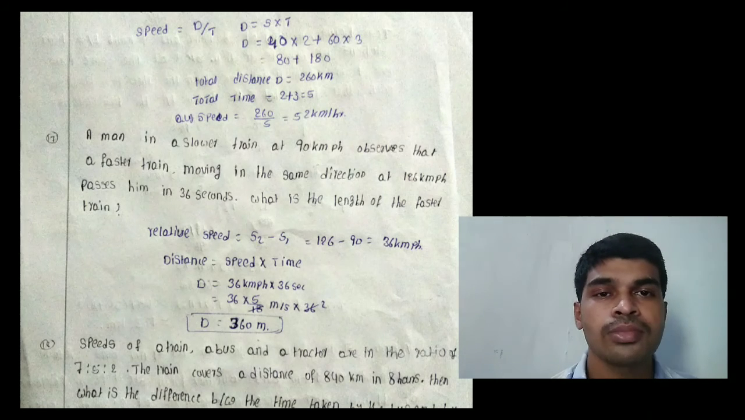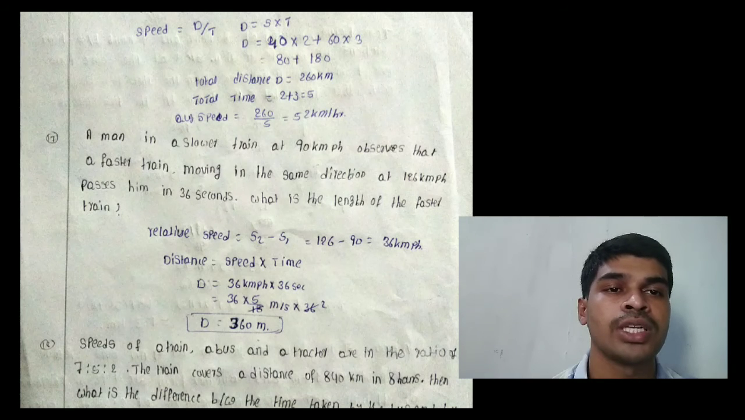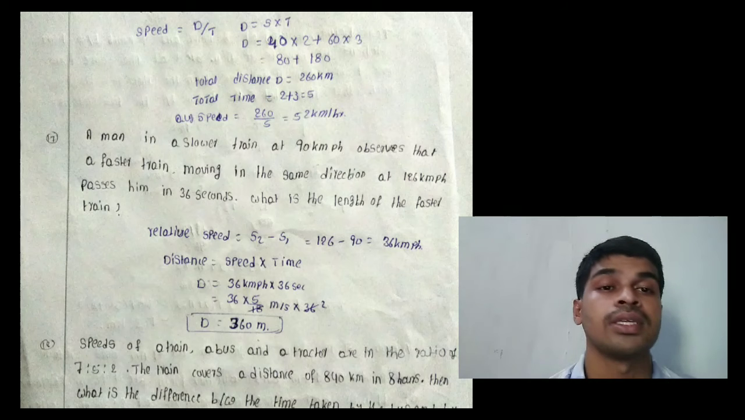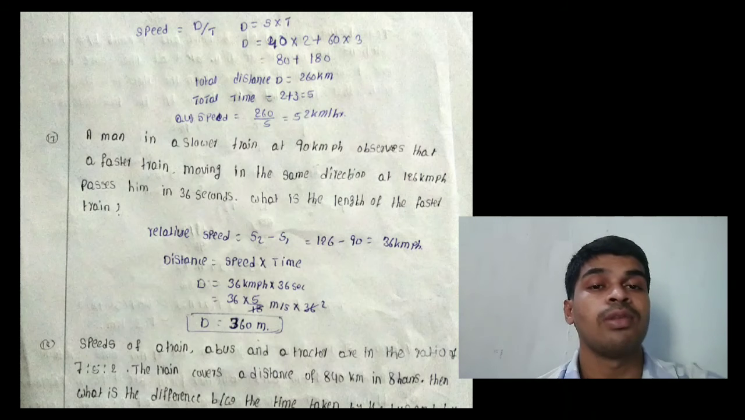Next problem. A man in a slow train at 90 km per hour observed that a faster train moving in the same direction at 126 km per hour passes him in 36 seconds. Then what is the length of the faster train? Listen.